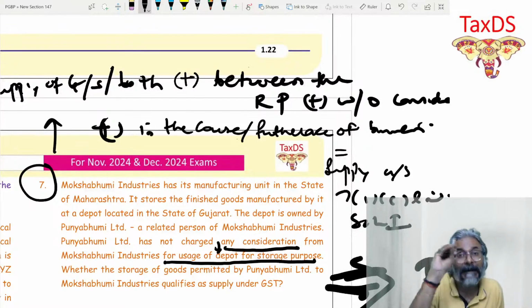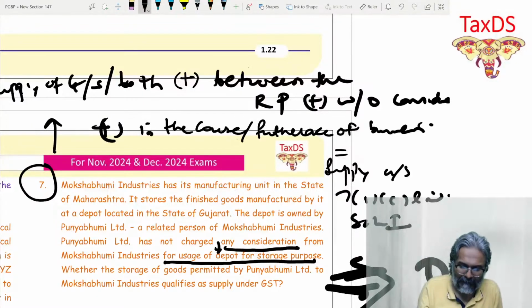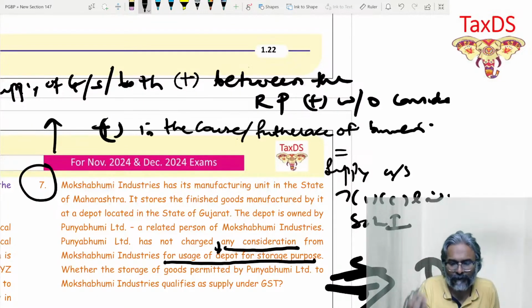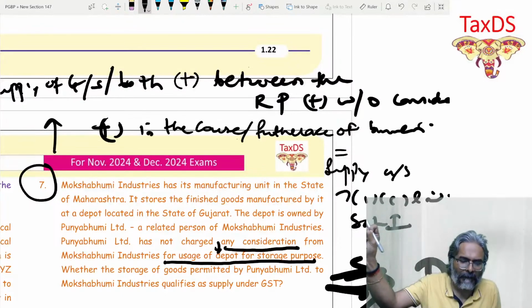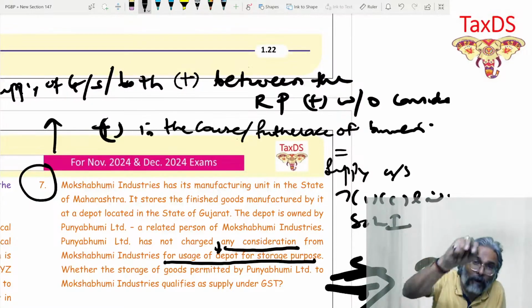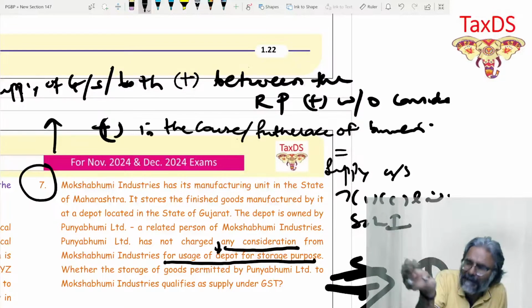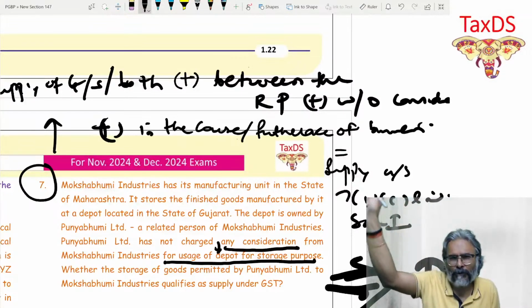So you will write categorically that the supply of service by Moksha Bhumi Industries in the nature of usage of depot for storage purpose without a consideration in the course or furtherance of its business to a related person, who is a related person? You can name it. To Punya Bhumi Limited being a related person is, sorry, is a supply under 7(1)(c) read with Schedule 1.